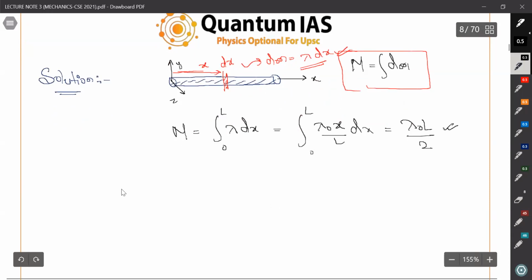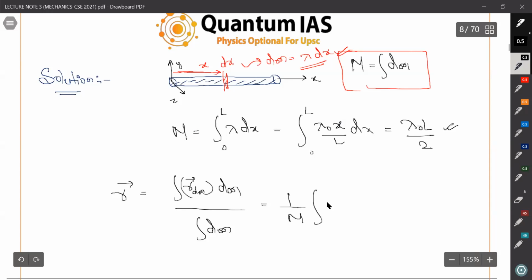Now comes the center of mass part. So R is equal to what? Integration R dm upon integration dm. So we have done the upper part only. So it is 1 by m integration. So what is R into dm? We have to write the dm and R. What is the R vector for this one?